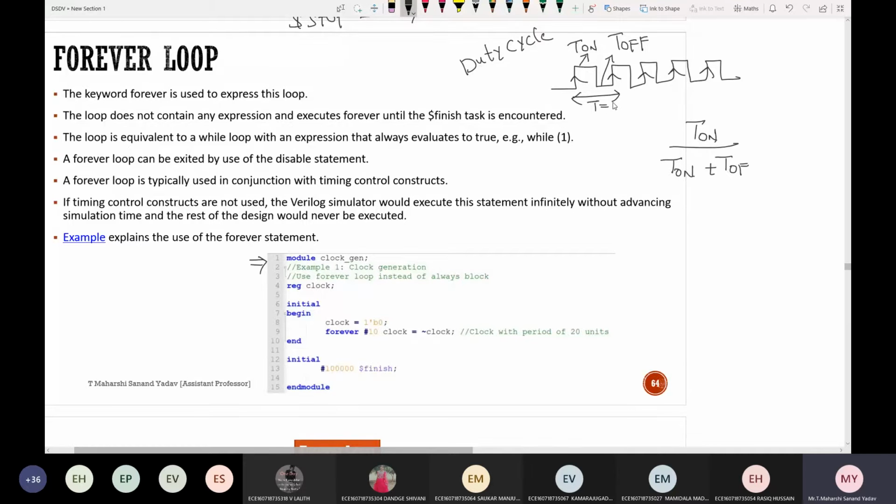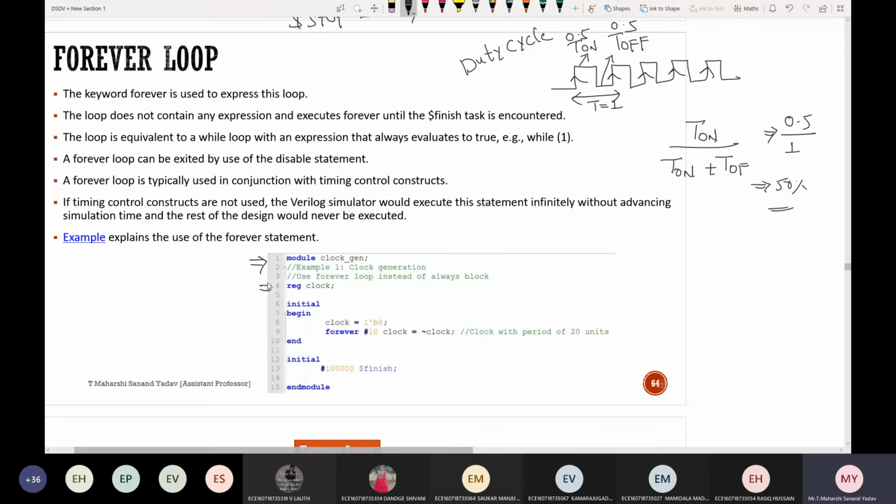If I take this time period as 1, it is on for 0.5 and off for 0.5. So you can simply substitute: on for 0.5, total time period 1. You'll get a 50% duty cycle. If anyone asks you for duty cycle, you need to tell like this: duty cycle is the time for which it is on divided by the total time period.